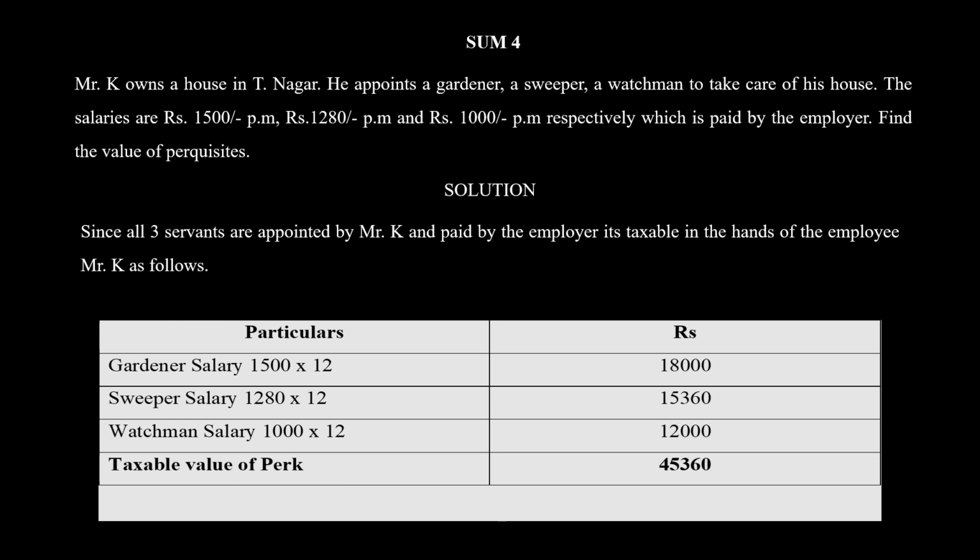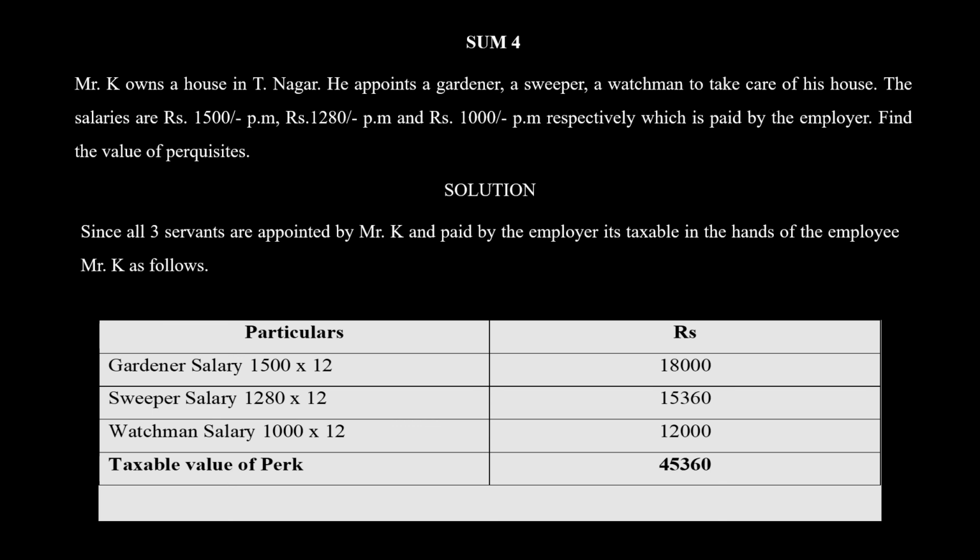Now suppose in this sum, they had given that Mr. K also bears some amount of money, that is, he is also incurring some expense to pay the gardener or the sweeper or the watchman. For example, he is also spending some 500 rupees, apart from the amount that he's getting from his employer. Then in that case, what happens? If you find out the value of perquisite, you can minus the amount that he pays, that is Mr. K's expenditure on paying this gardener, sweeper and watchman, 500, minus that 500 from 45,360, and that will be your taxable value of perk.